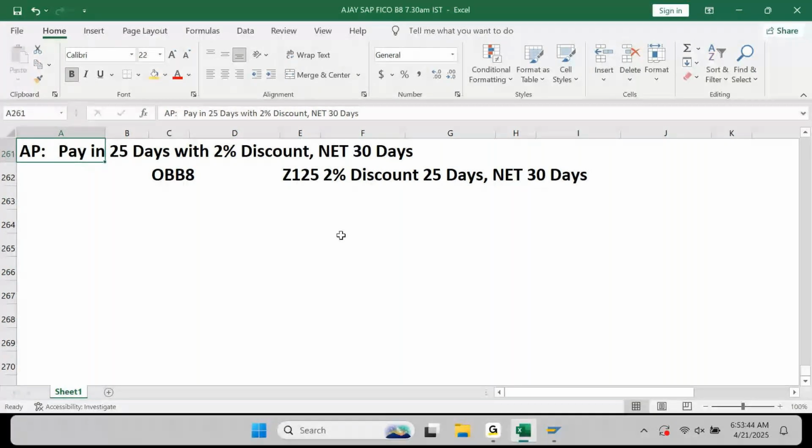You'll have to test in two situations. Situation number one, payment term by capturing a discount; situation number two, payment term by not capturing the discount. Once everything is done, now you need to inform the user that it is now available.